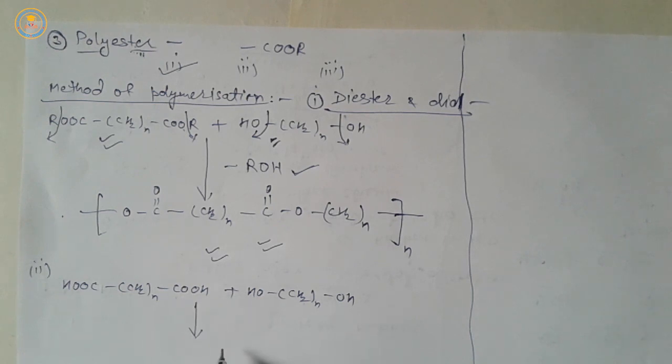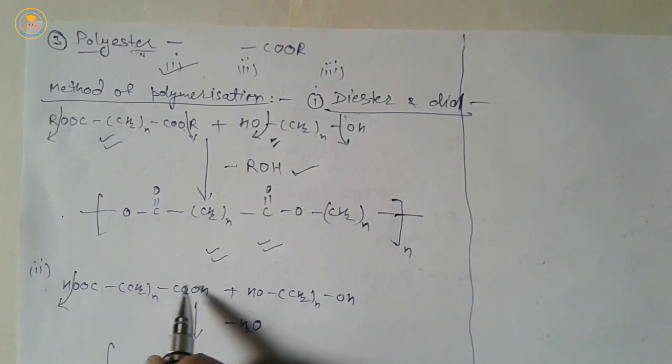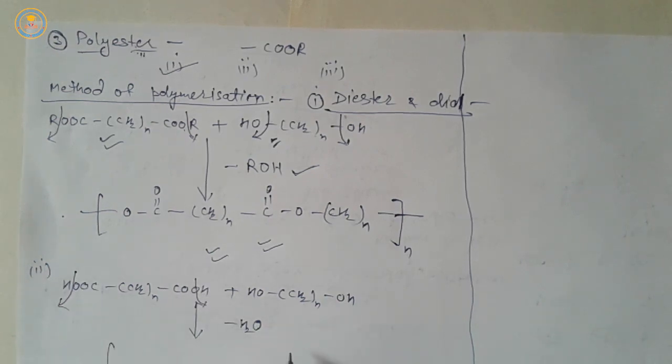After condensation polymerization, water molecules are eliminated and polyester is formed. Here, protons from dicarboxylic acid and OH groups from diol are eliminated, meaning n molecules of water are eliminated and polyester is formed.